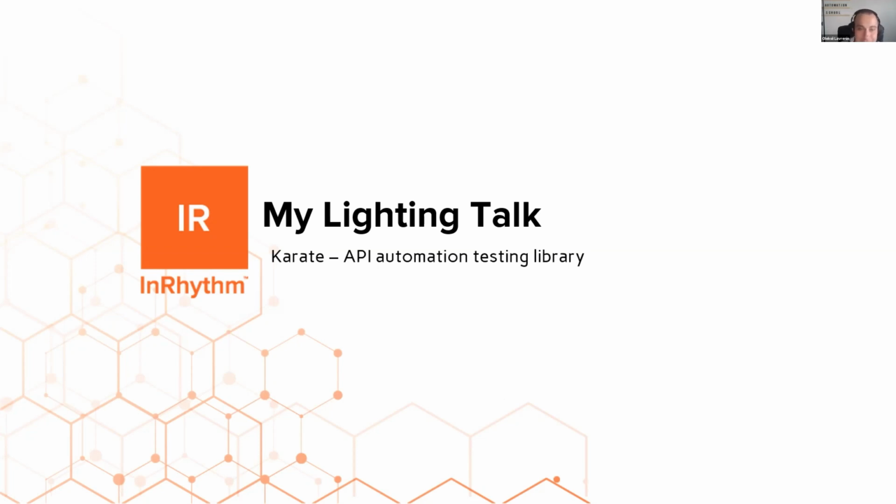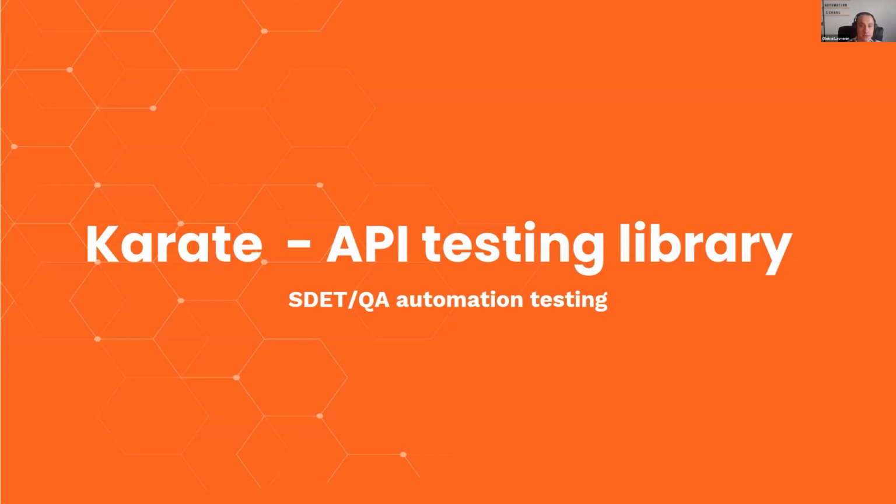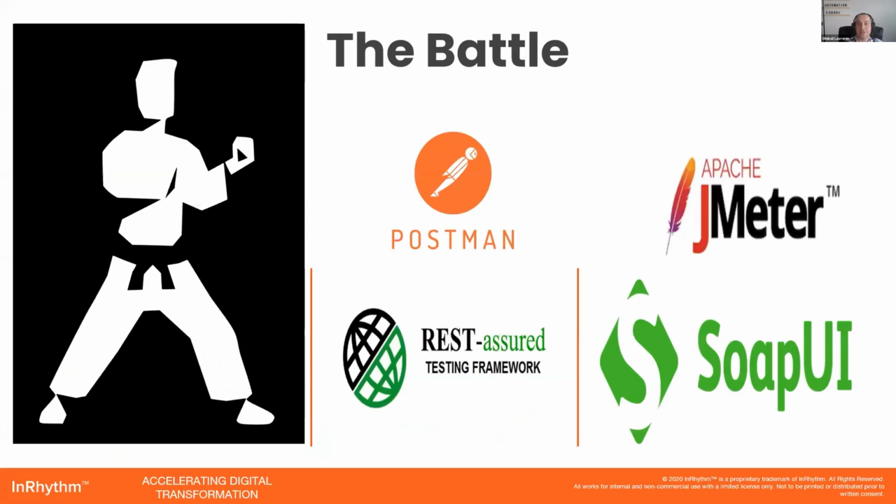Today we talk about karate. It's an API automation testing library. A couple months ago, I didn't know about this test framework, but now I've started working on a new project, and I was surprised because this is one of the best API testing libraries in my career. And why is it so great? Why do we have karate lessons today? Because possibly you will need to use it for your project. For example, I can definitely say that karate can beat JMeter, Rest Assured, SoapUI or Postman. It has a mix of everything in one plate.